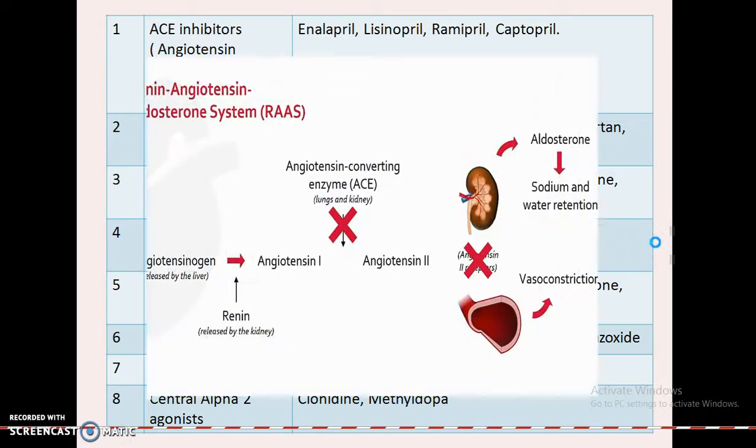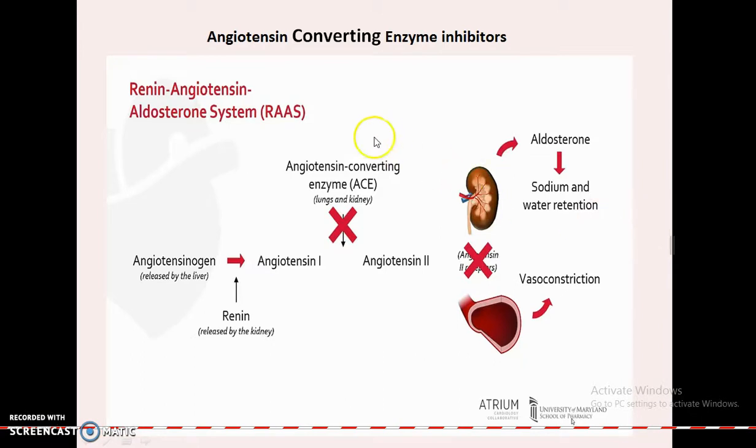its management. Coming to the mechanism of action, angiotensin converting enzyme inhibitors affect the conversion of angiotensin 1 to angiotensin 2 in the kidney. These inhibitors affect the lungs and the kidney so that they block the conversion of angiotensin 1 to angiotensin 2, which is responsible for vasoconstriction. So it will affect the vasoconstriction of most of the blood vessels and maintain the output of blood so that it will decrease the blood pressure.